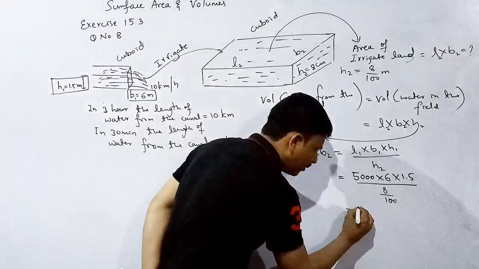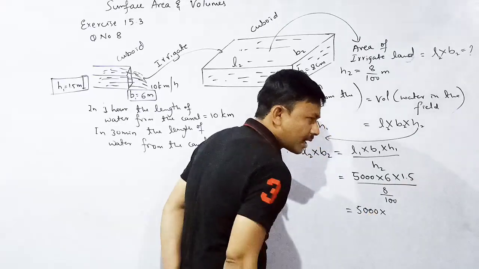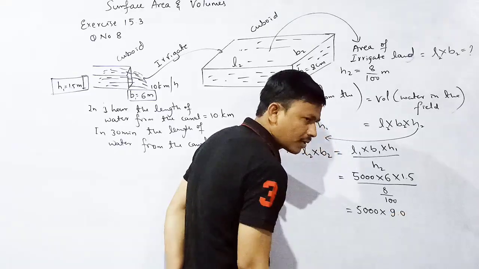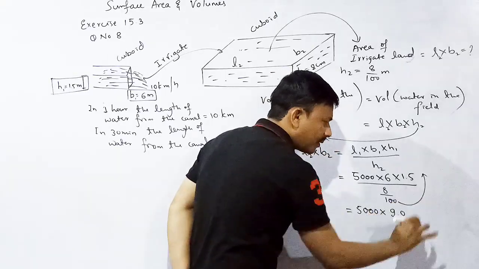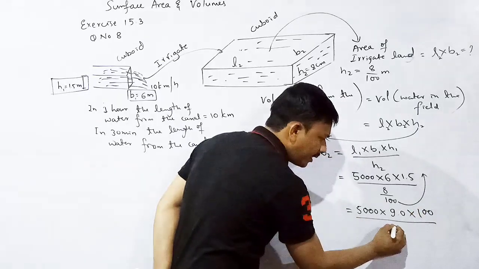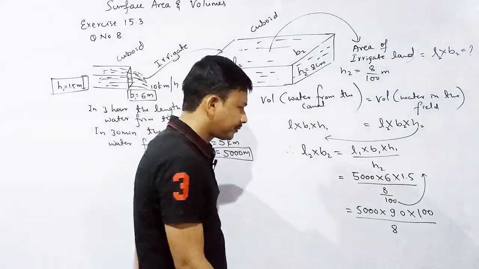Then this is equal to 5,000 into 6 into 1.5. 6 15s are 90, 90 means 9.0. Division, it will become multiplication, 100 divided by 8. Correct? Okay.